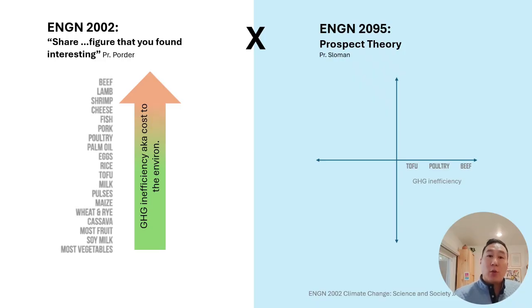Have a look at the y-axis. This is utility, aka my satisfaction of having these items at dinner. The higher the y number, the higher the satisfaction. So firstly, tofu with a minimal increase in satisfaction, then chicken with a marginally higher increase, and steak with the most increase in satisfaction.